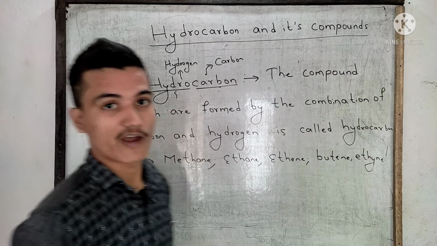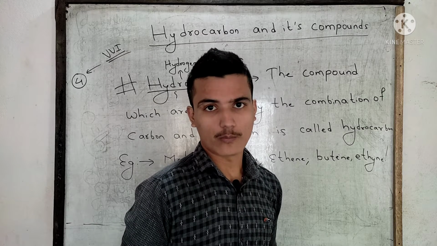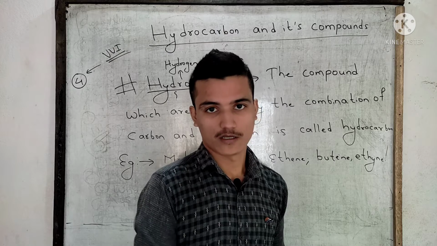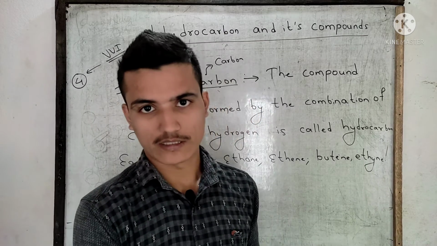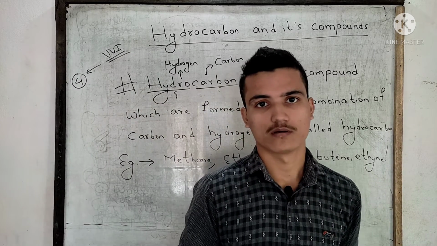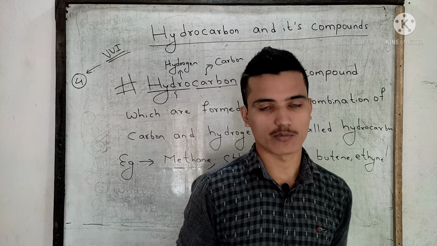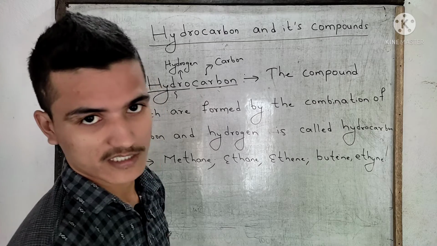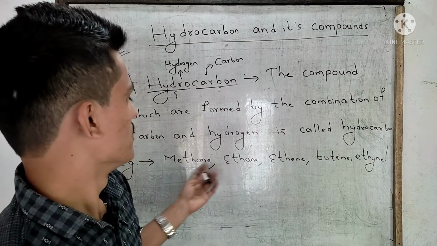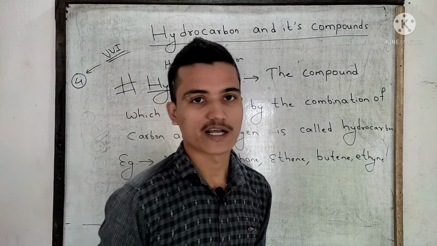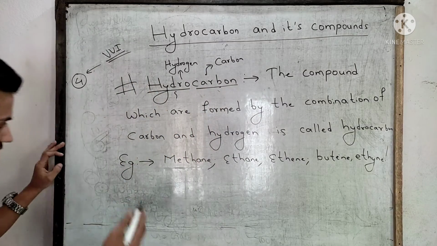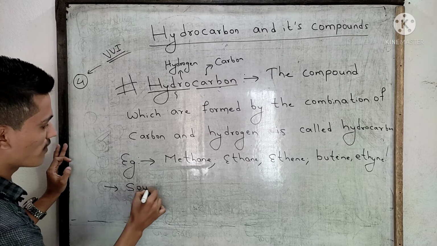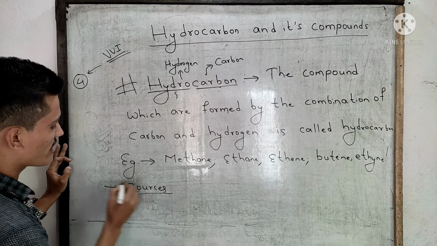The main sources of hydrocarbon are coal, petroleum, means petroleum products like petrol, diesel, kerosene, all of them contain hydrocarbon. And others are natural gases. Natural gases means like methane, ethane, they are natural gases. What are the sources of hydrocarbon?